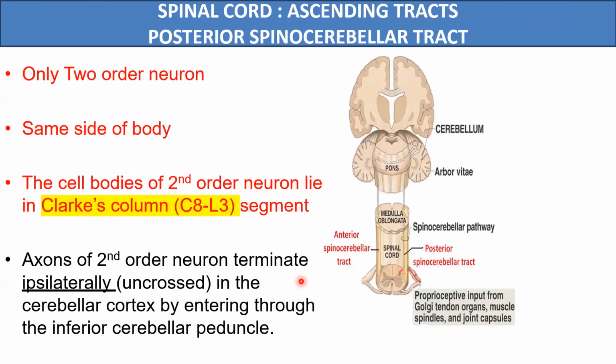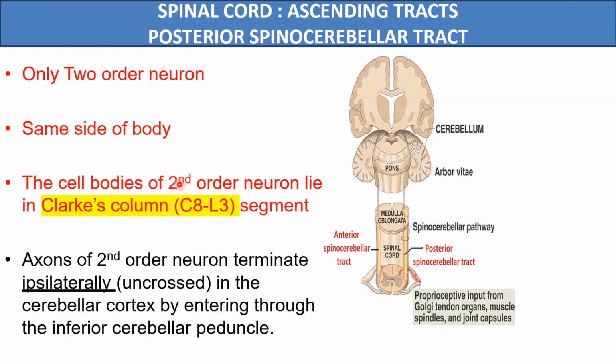Now, some important facts about the pathway of these tracts are that both in the anterior and posterior spinocerebellar tracts, we have only two order neurons. There is a first order and a second order neuron. There is no third order neuron in these tracts. Moreover, this information of proprioception will not be carried to the thalamus. So the thalamus will not be involved in these tracts, and these tracts carry the information to the cerebellum of the same side. So unconscious proprioceptive information will be carried from the same side of the body.